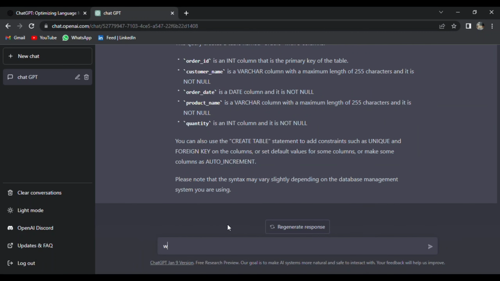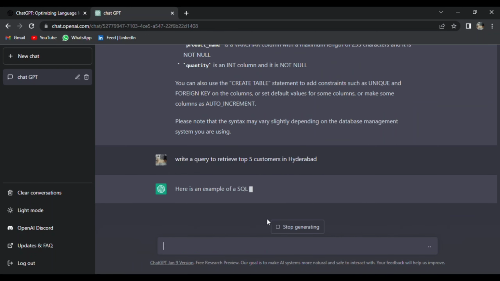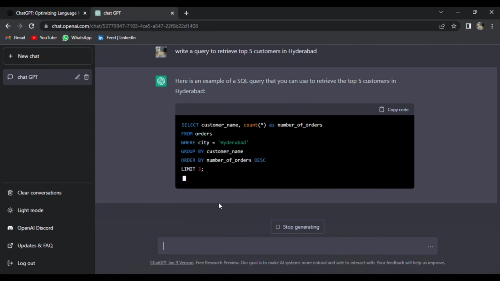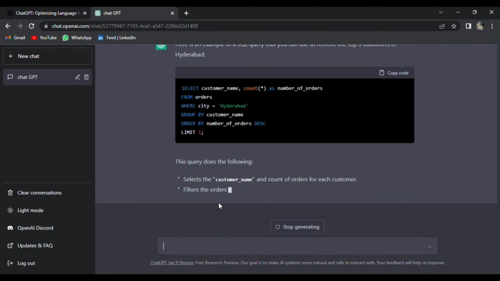You can also ask ChatGPT to retrieve and update data. For example, write a query to retrieve top 5 customers in Hyderabad. Here it gives an example of a query that you can use to retrieve top 5 customers in Hyderabad.